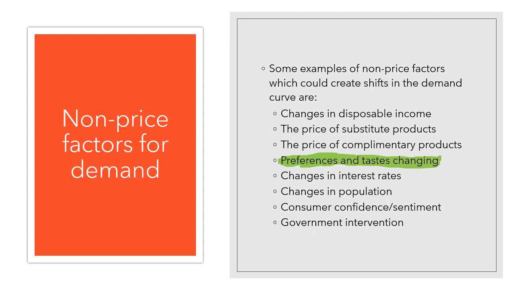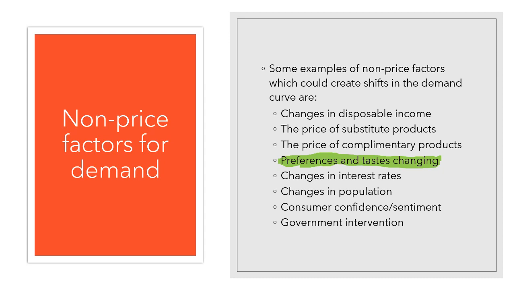Changes in interest rates. Interest rates have been falling. When interest rates are lower, it means it's cheaper to borrow money, and therefore you can afford to purchase more goods and services because you don't have to pay as much interest on your home loans or debts, and therefore you can afford to demand more, and that's going to lead to a favorable increase in demand. If interest rates increase, it is going to be an unfavorable shift for demand. Changes in population. As the population grows, there'll be more demand for goods and services. It's as simple as that. More people need more goods and services, therefore it's a favorable shift.